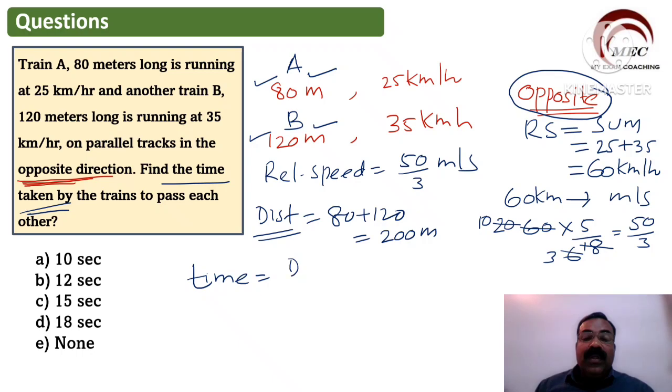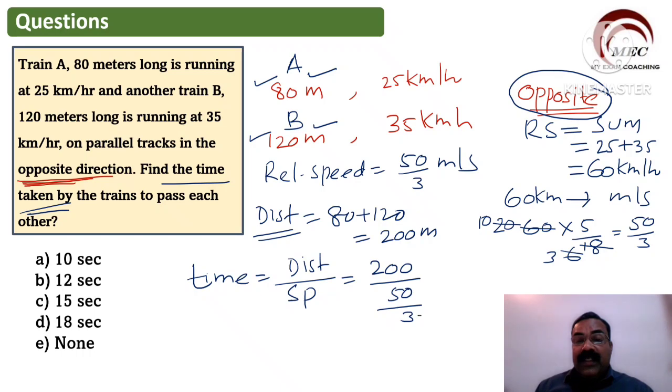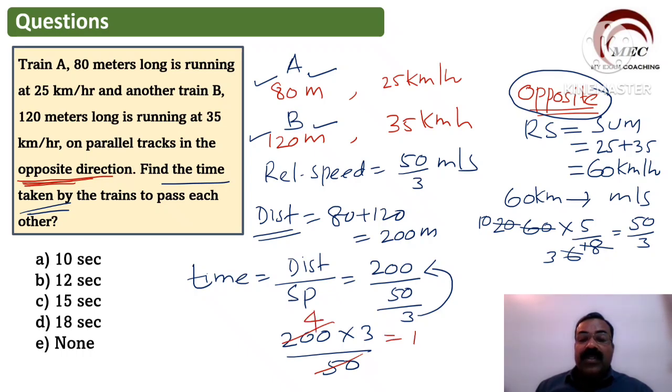Time is equal to distance divided by speed. So distance कितना मिला? 200. Speed कितना मिला? 50 by 3. ये 3 कहाँ जाएगा? इधर जाएगा. So it will become 200 into 3 divided by 50. कट करो 50 और 200 को 4 times. So this will become 12 second. Now let us see 12 second option में है कि नहीं. Yes, option B is 12 second.